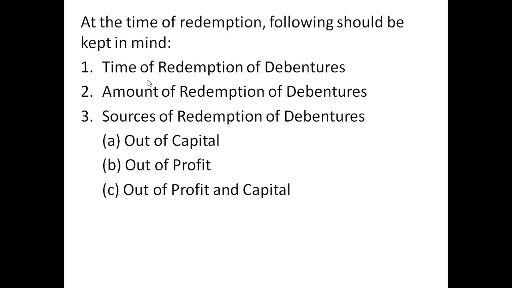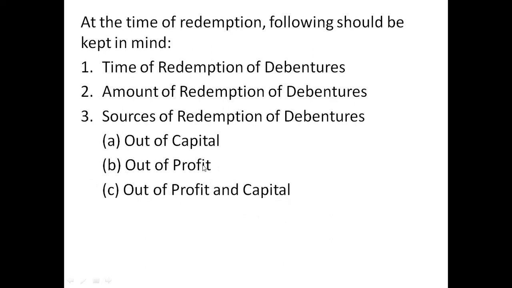Normally you will not see the case of out of capital alone, because it is quite difficult to pay off the amount that is due at the time of redemption of debentures out of capital alone. That's why companies make the repayment through both profit and capital.